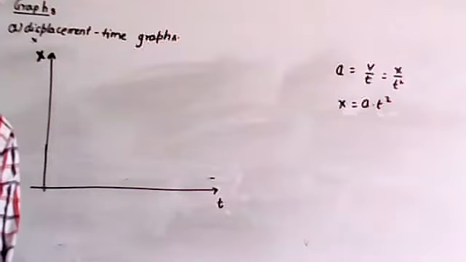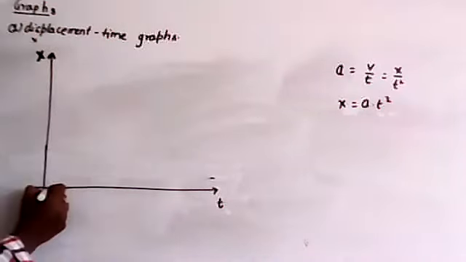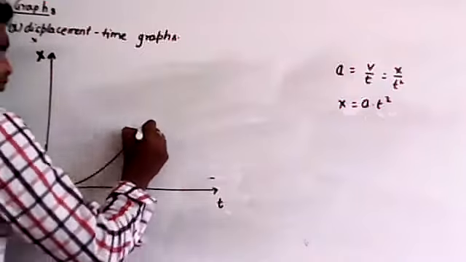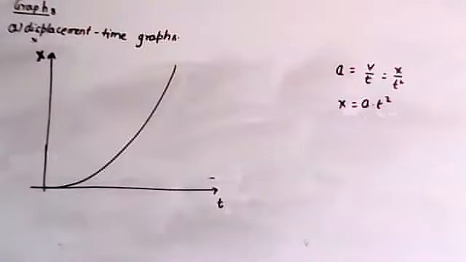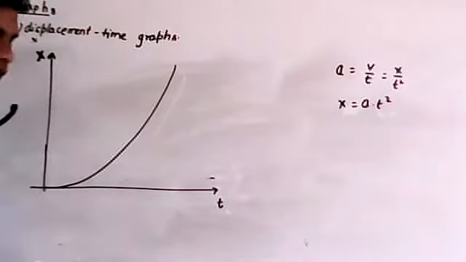Very good. It looks like which form? A parabolic form. Therefore, if you draw the graph like this, it is a parabolic graph. Okay. Now listen, if the graph is like this, this graph is what we are going to discuss now.